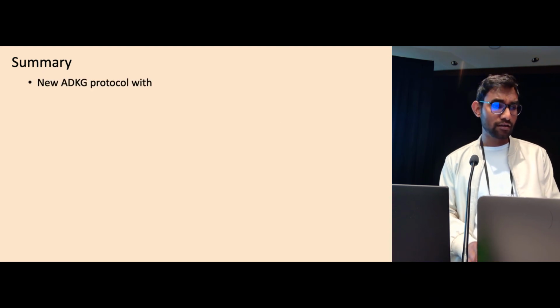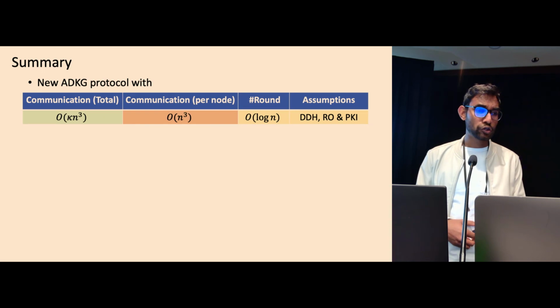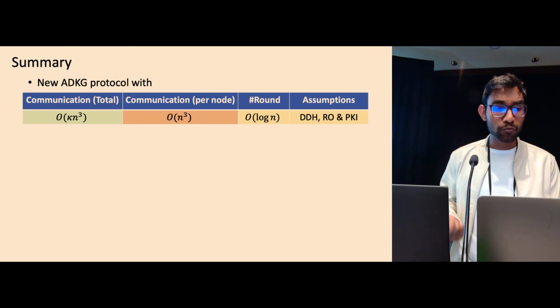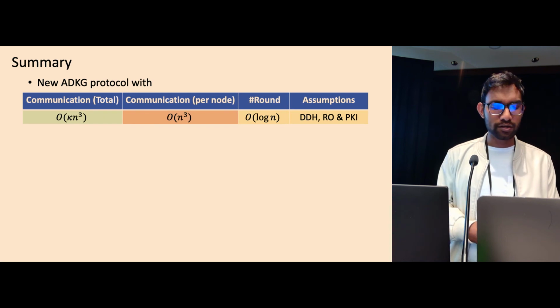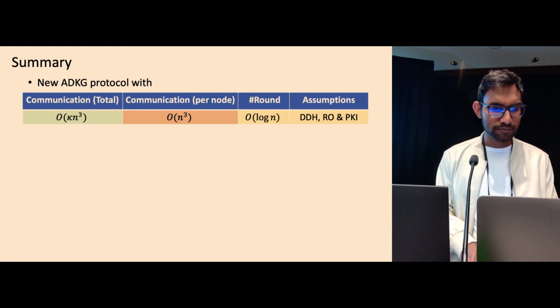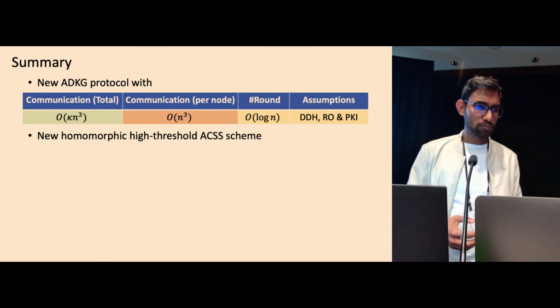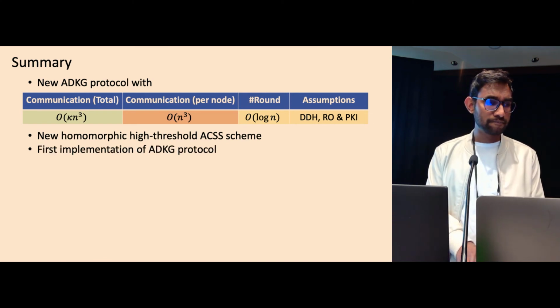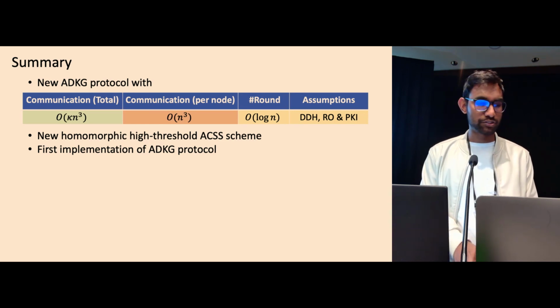So in summary, we have a new ADKG protocol with communication cost of kappa n cubed and computation per node, worst case order n cubed, but in practice we see order n squared for some technical reasons. We also have round complexity of order log n. We also have a new homomorphic high threshold ACSS scheme. Our implementation is the first asynchronous DKG implementation.